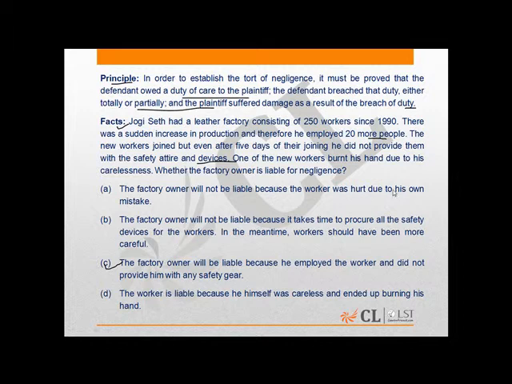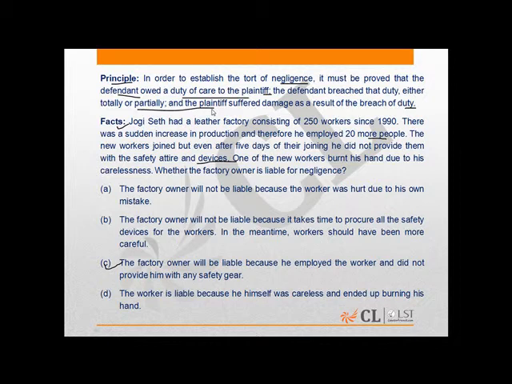Now, the principle clearly states that in order to establish the tort of negligence, it must be proved that the defendant, in this case the factory owner, owed a duty of care towards the plaintiff, in this case the worker, and the defendant, meaning the factory owner, breached that duty either totally or partially, and the plaintiff suffered damage. Plaintiff meaning the worker suffered damage as a result of the breach of duty.